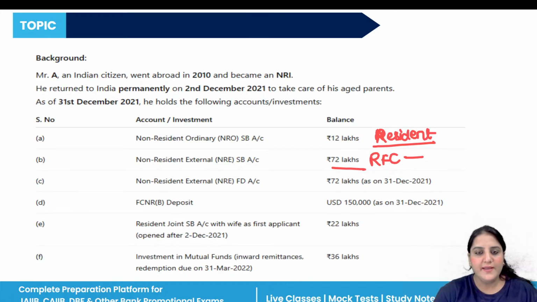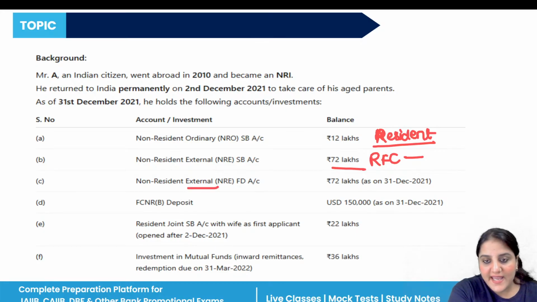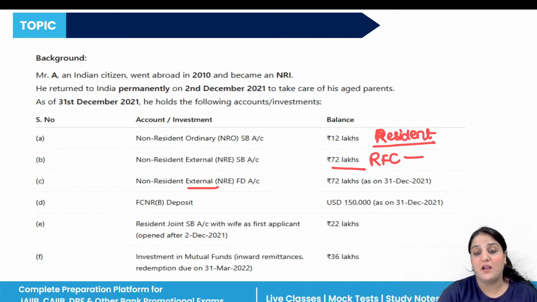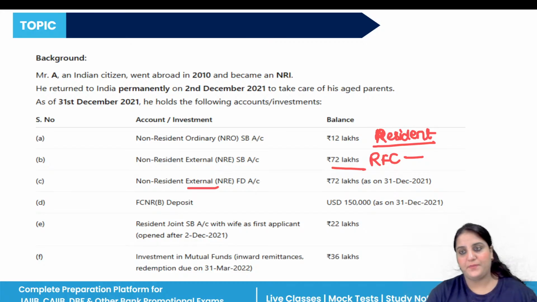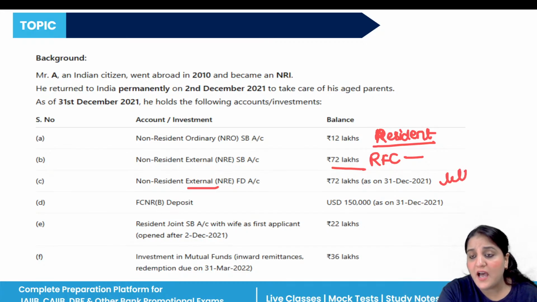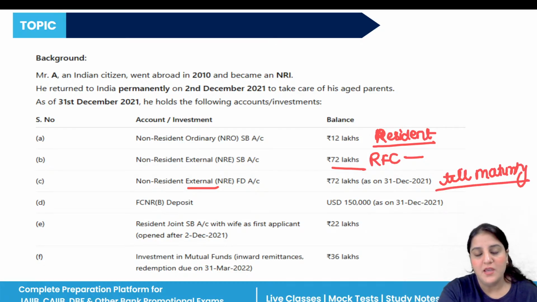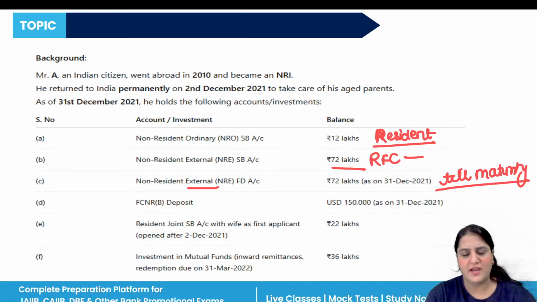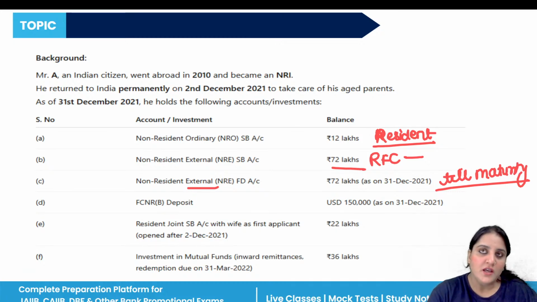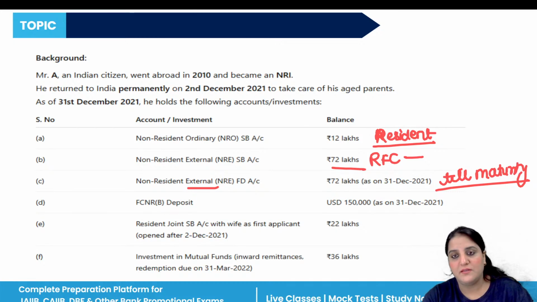Okay. Third is the non-resident external NRE FD account. The amount is the same, 72 lakhs. The NRE FD may be allowed to run till maturity, but some agreed terms are there which must be agreed. So on maturity, what will happen with the proceeds? The proceeds must be redesignated.